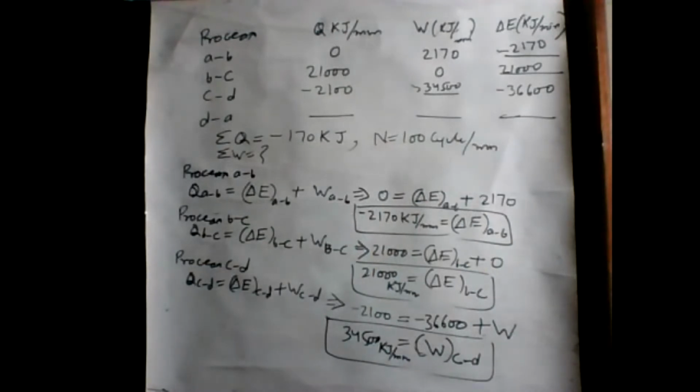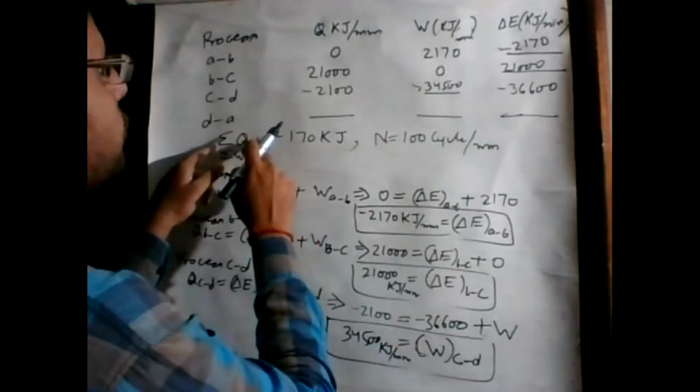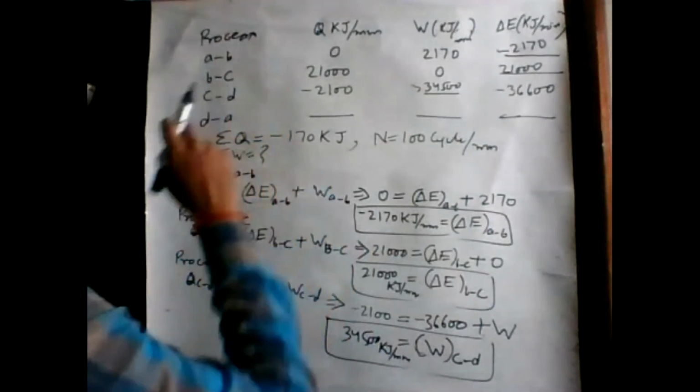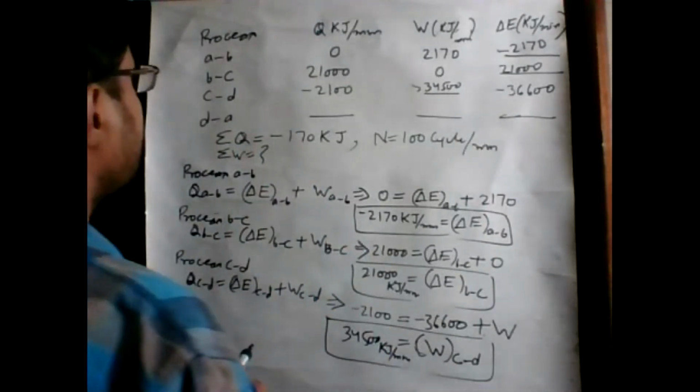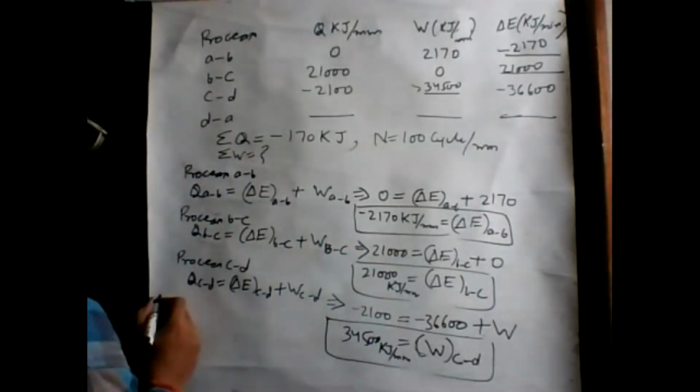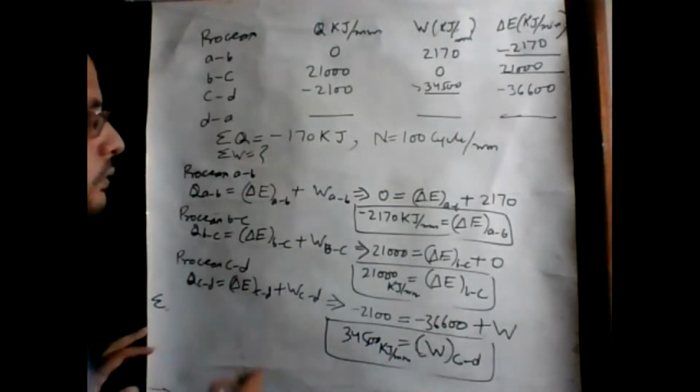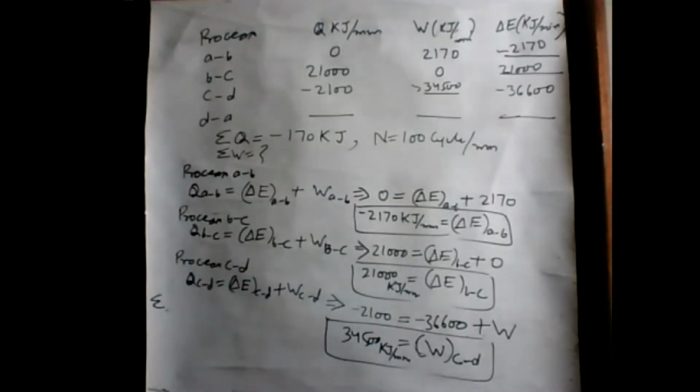Okay. So we know that here sigma Q is given. What is this sigma Q? Sigma Q is the summation of all heat transfer in the individual processes. So if we talk about sigma Q, I write this term here.